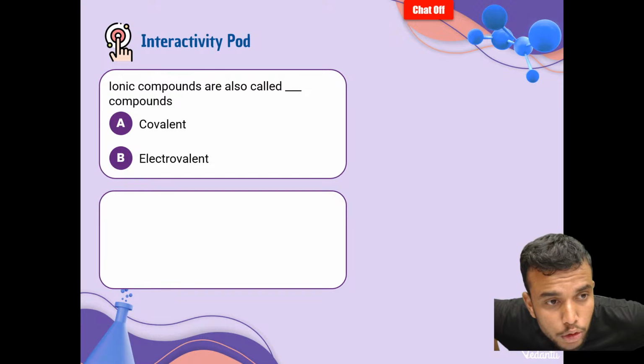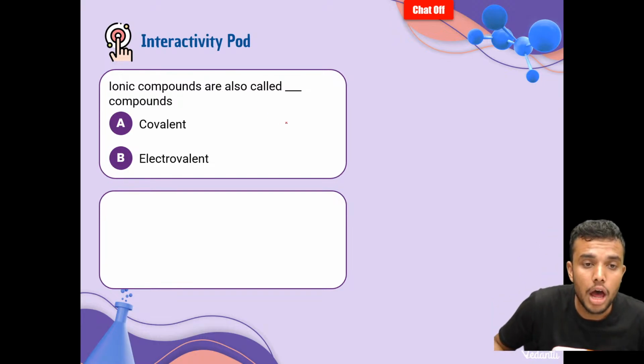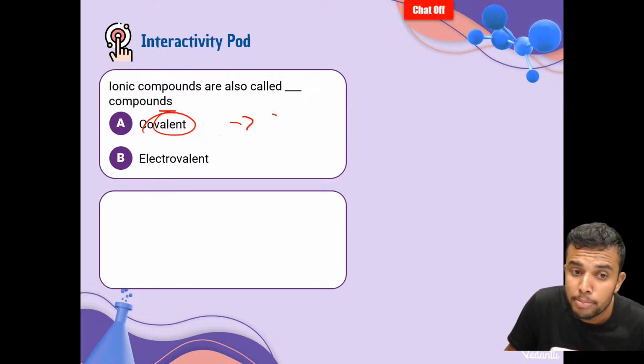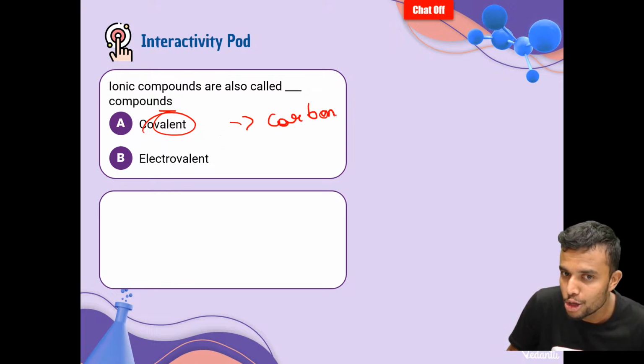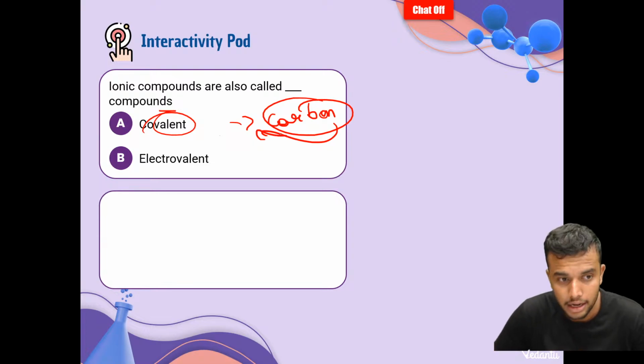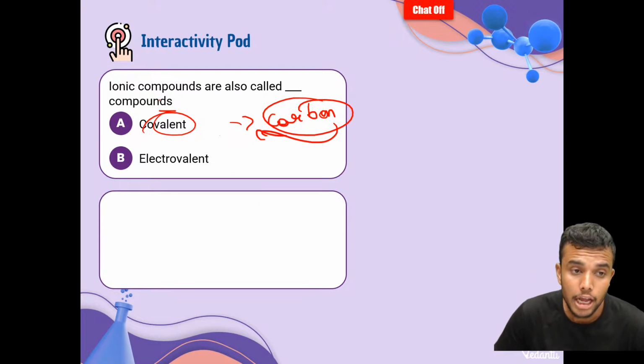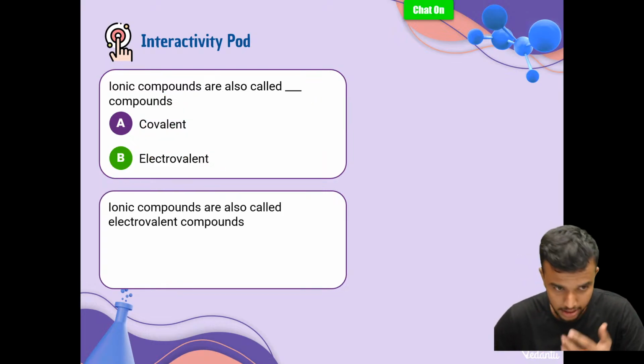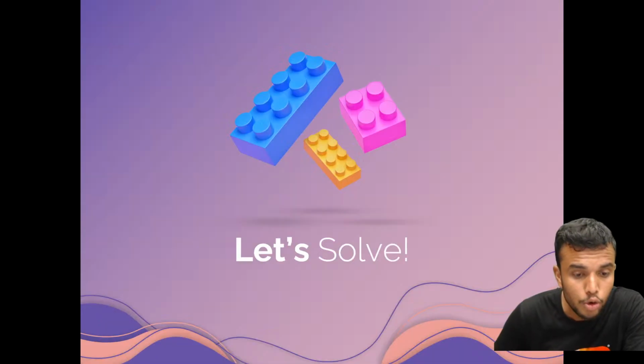Here we have one question. Ionic compounds are also called which compounds? Covalent? No. Whenever carbon is present in a molecule, it forms covalent compounds. Similarly, ionic compounds form electrovalent compounds. Yes, it is also called an electrovalent compound.